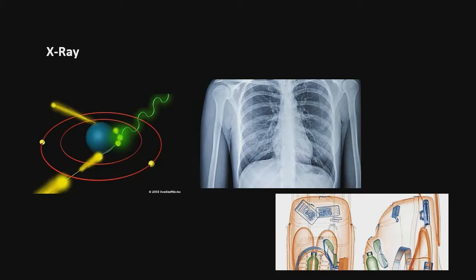This type of wave is utilized in hospitals, like detecting bone fractures. This is also used as a security measure in airports, seaports. But long-term exposure to this kind of wave can also cause cancer. This type of wave is called an X-ray.